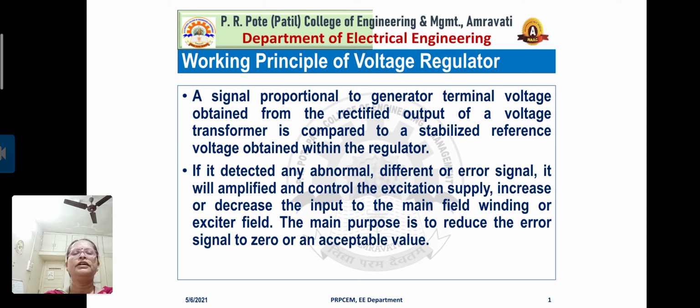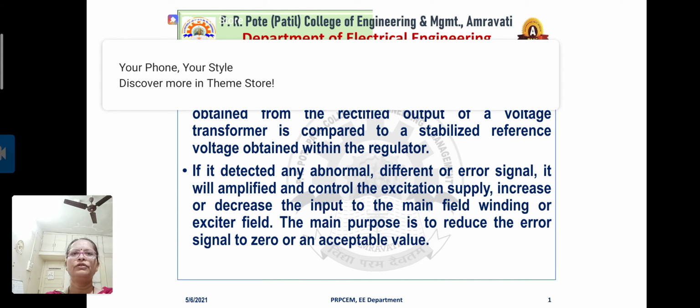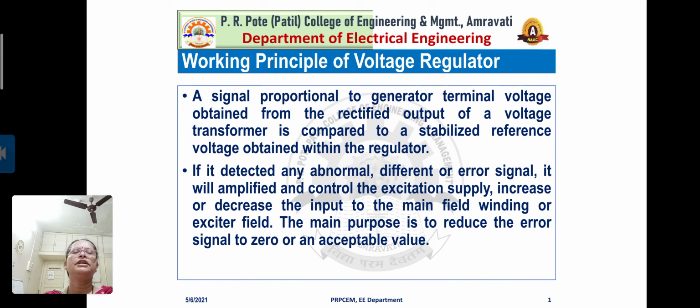How do we proceed? A signal proportional to the generator terminal voltage obtained from the rectifier output of a voltage transformer is compared to a stabilized reference voltage obtained within the regulator.